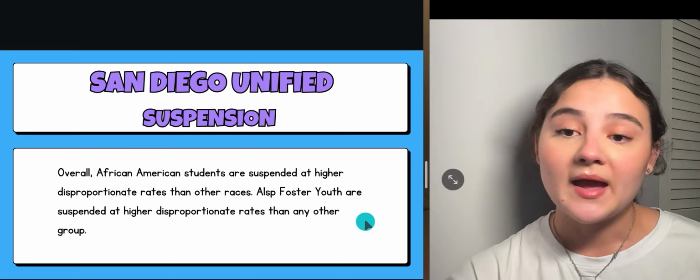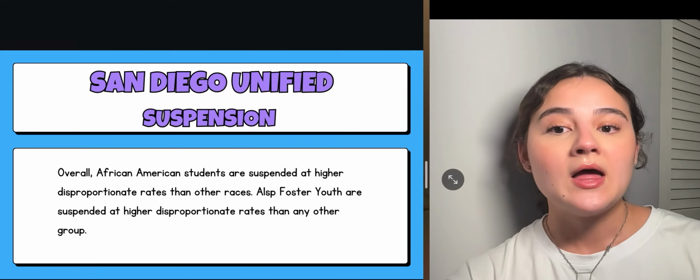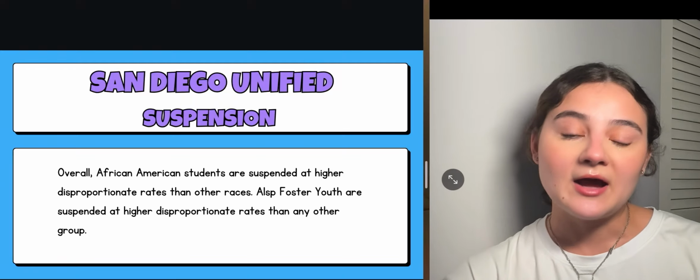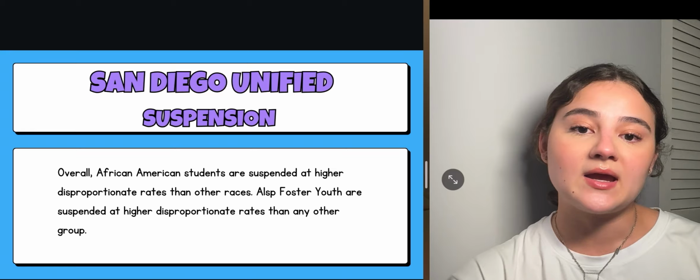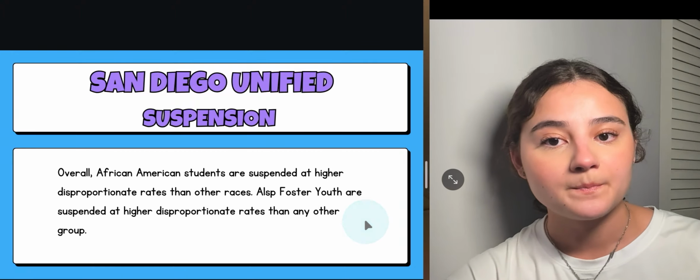So overall, again, you can see that African Americans are suspended at disproportionate and higher rates than any other races, and foster youth are suspended at higher disproportionate rates than any other group.